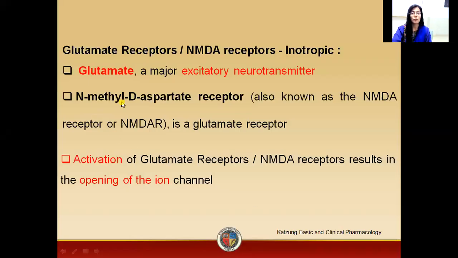Now, students, we are going to study glutamate receptors. These receptors are also known as NMDA receptors, where NMDA is N-methyl D-aspartate receptor. For these receptors, both glutamate and NMDA act as ligands. So activation of these receptors results in opening of the ion channel.